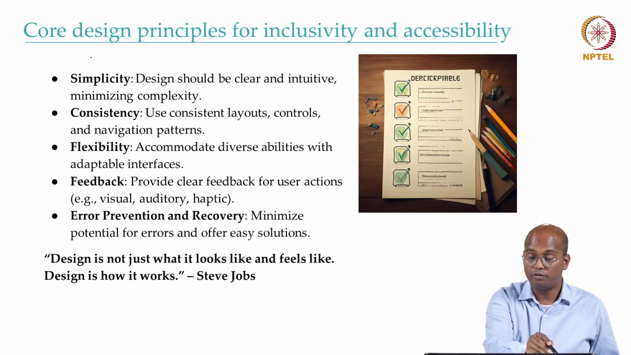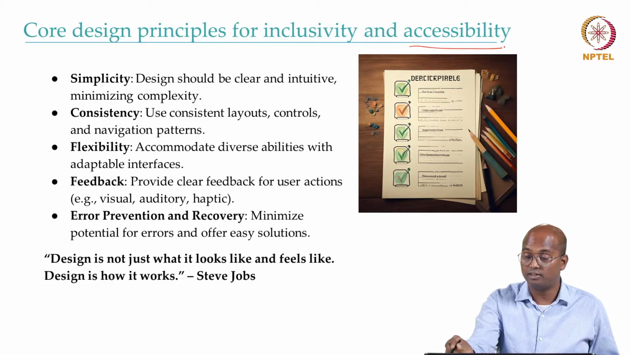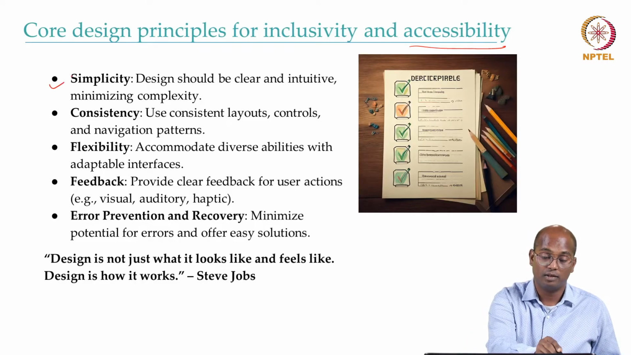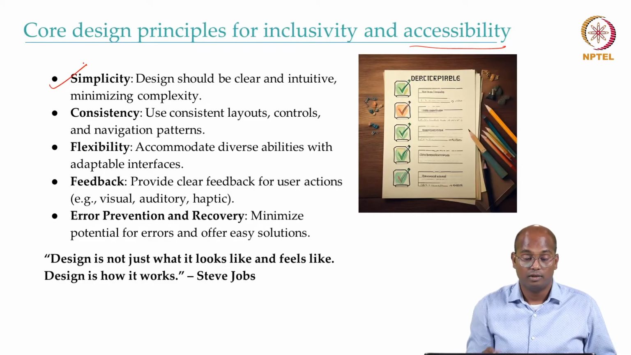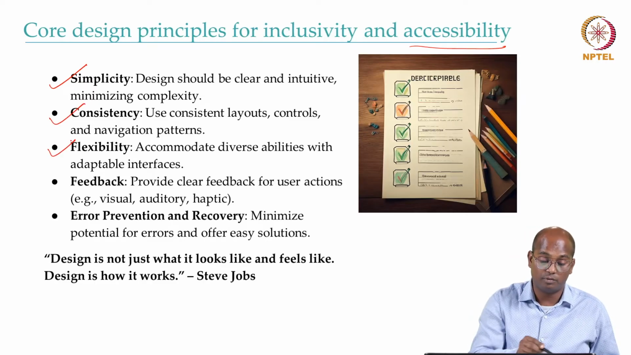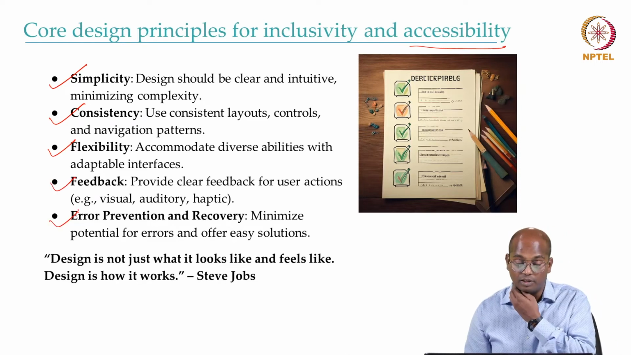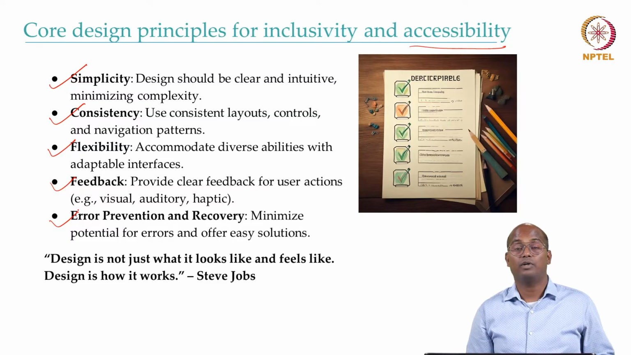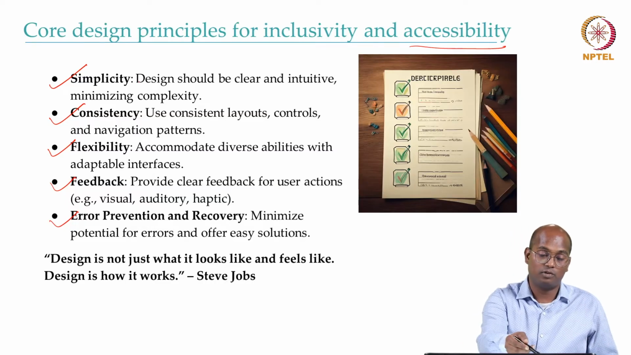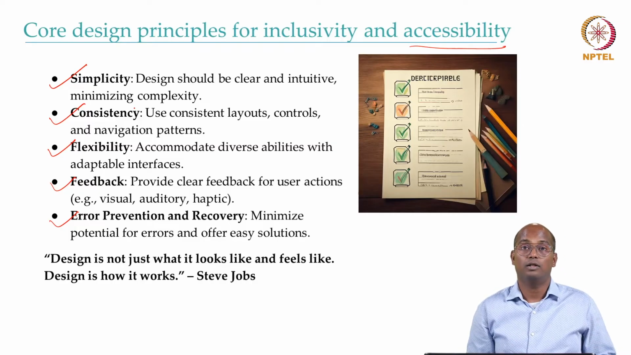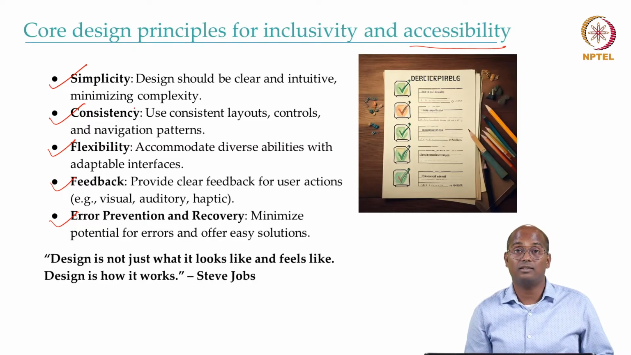So, core design principles for inclusivity and accessibility. It should have simplicity, it should be consistent, it should have flexibility, it should have feedback, and it should have error prevention and recovery. And if you recall, in the earlier lectures we discussed what you should not have in your system. That was exactly the opposite of all this, and that list is shorter compared to all the good practices that you have.